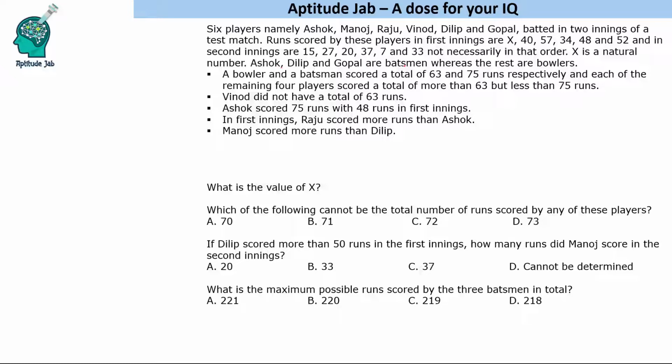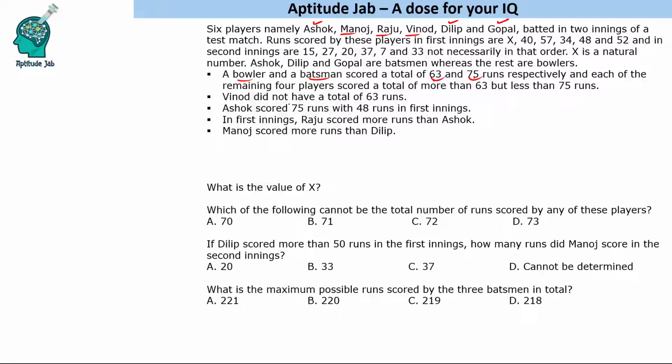Ashok, Dilip, and Gopal are batsmen, whereas the rest are bowlers. So Ashok, Dilip, Gopal are batsmen, and Manoj, Raju, and Vinod are bowlers. Now it is given that a bowler and a batsman scored a total of 63 and 75 runs respectively. So minimum score is by a bowler, 63, and it is given that each of the remaining 4 players scored a total of more than 63 but less than 75 runs. Maximum is a batsman, 75. So this is the range of scores.